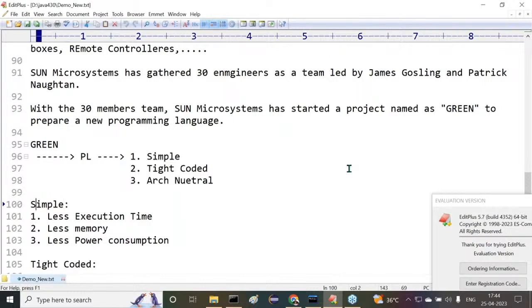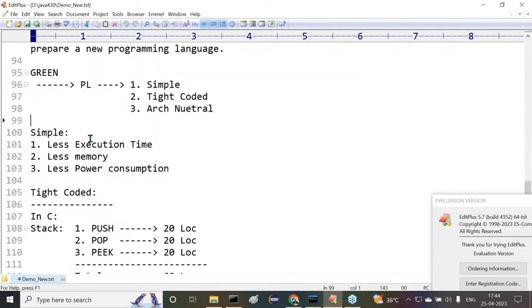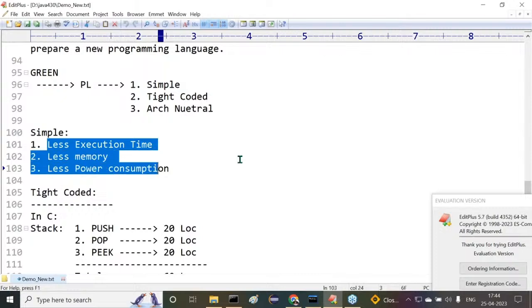Why should it be a simple programming language? What exactly are the factors they included for this simple programming language? That programming language should take less execution time. It should take less memory. It should take less power consumption, less energy consumption, whatever it may be.